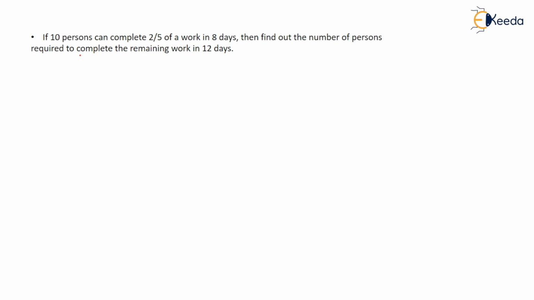So here is a question in front of us: if 10 persons can complete 2/5 of a work in 8 days, then find the number of persons required to complete the remaining work in 12 days. You know that 10 persons have already done 2/5 of the work. So how much is remaining now? 5 by 5 was the entire work and 2/5 is done. The denominator is the same, so you can directly subtract. 5 by 5 minus 2 by 5 comes out to 3 by 5. So 3 by 5 of the work is remaining.